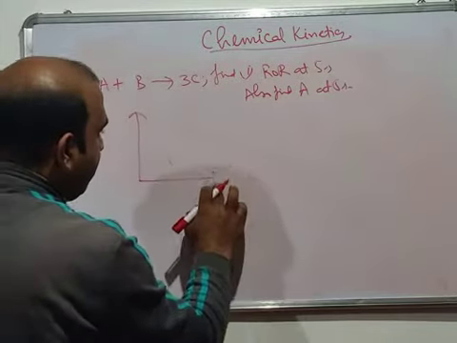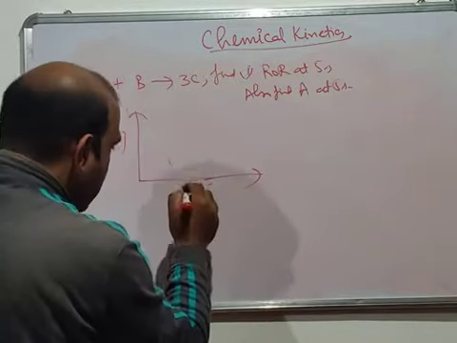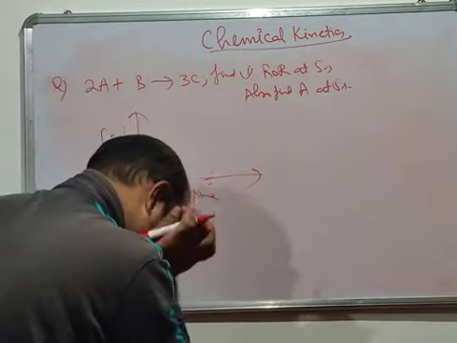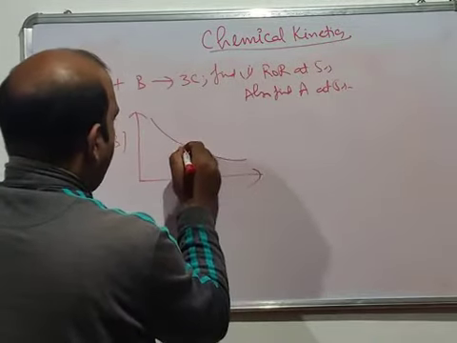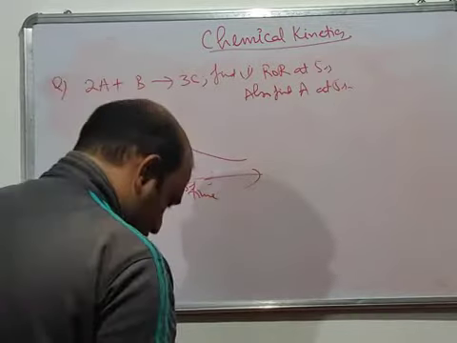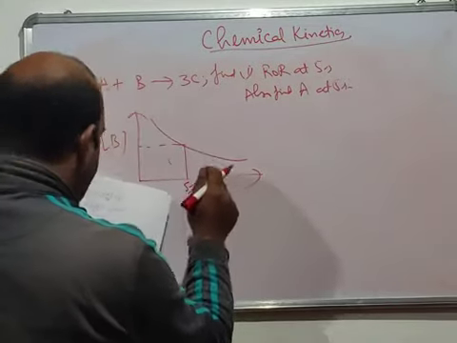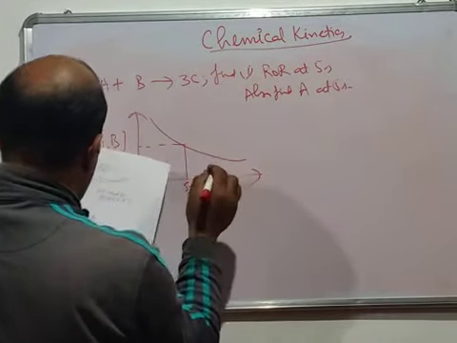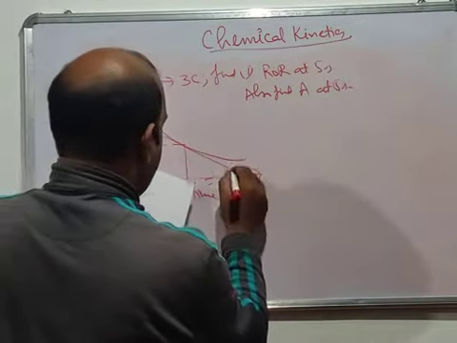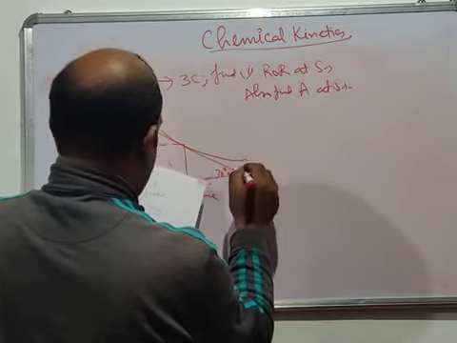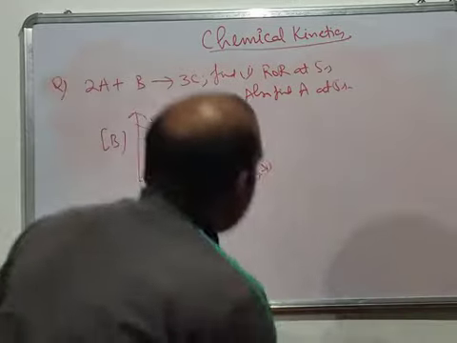The graph is given, with concentration of B on one axis and time on the other. Now at time 5 seconds, like this, you draw a slope here, and you make this angle 30 degrees. So this will be 180 degrees minus 30. Again, you will try to find the slope here.